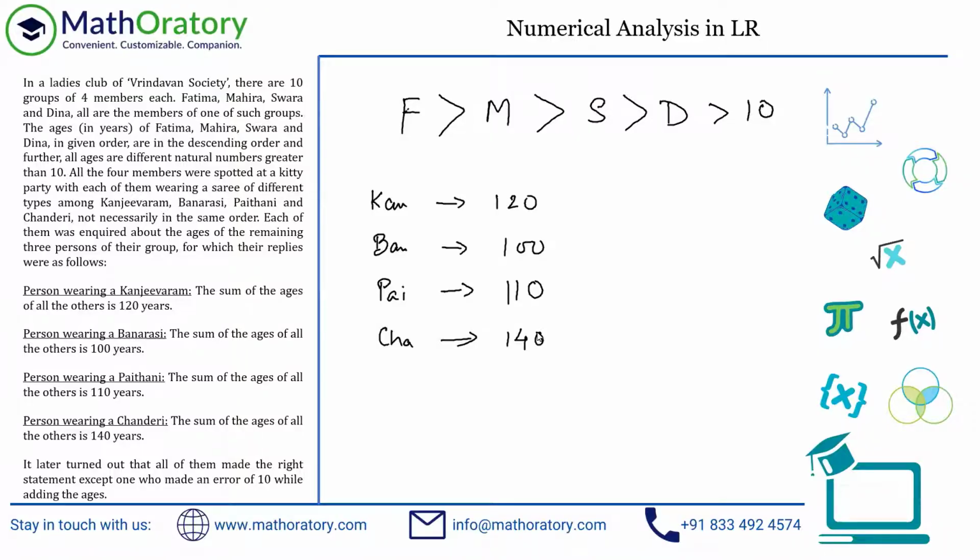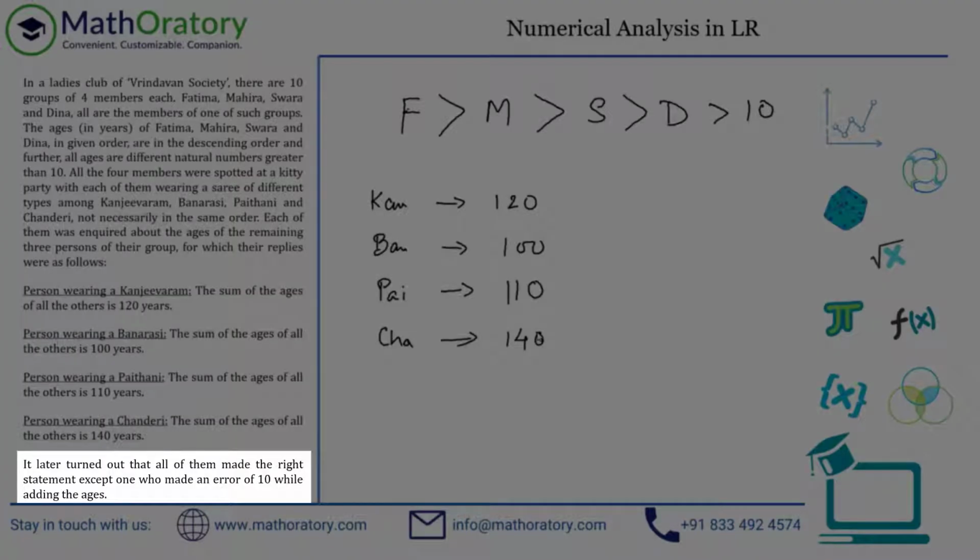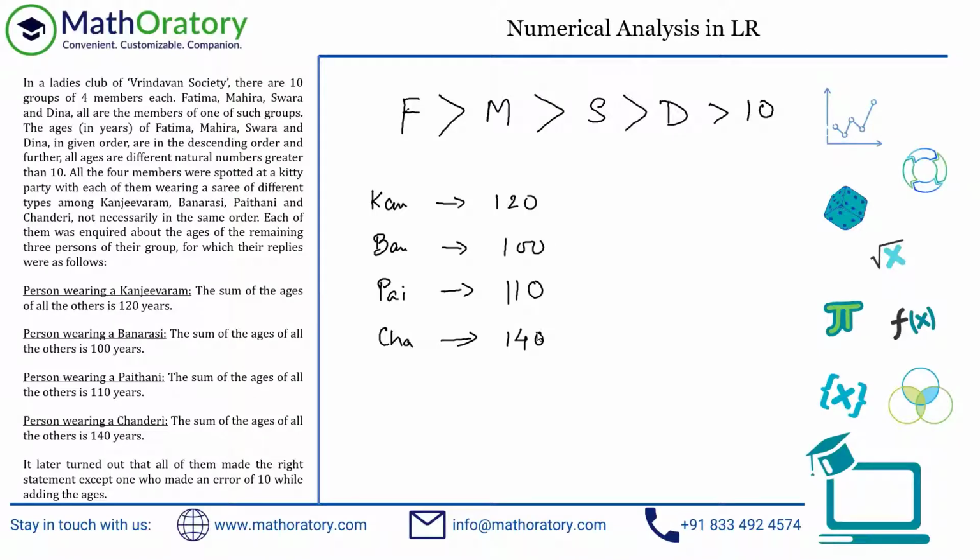There is one last thing this set is talking about. It later turned out that all of them made the right statement except one who made an error of 10 while stating. Oh, great. So typically, this idea has been used in a lot of different sets. In this particular context, this is a very smart one. There are a couple of things you have to take note of. Yes, there is one person who has not made the right statement.